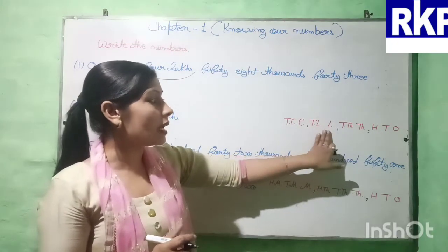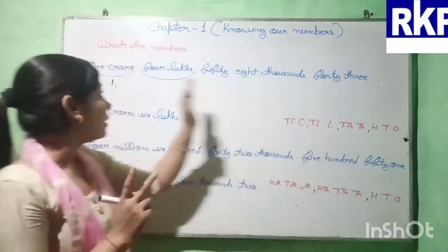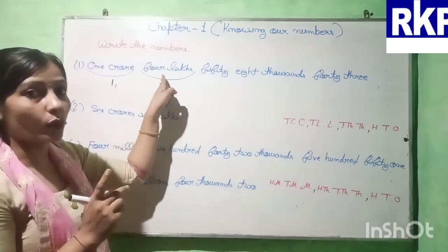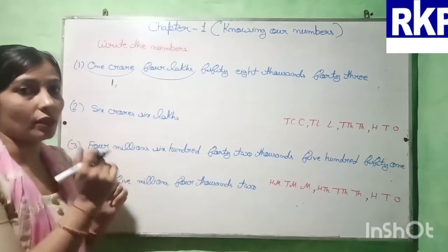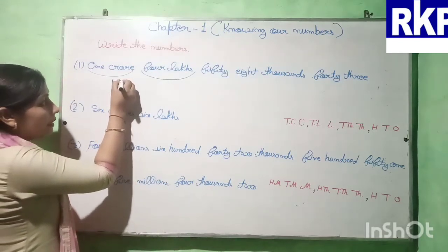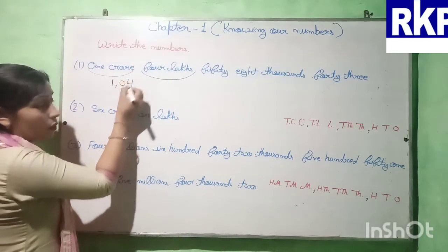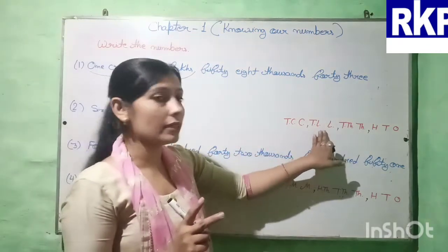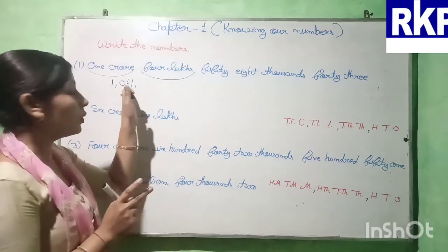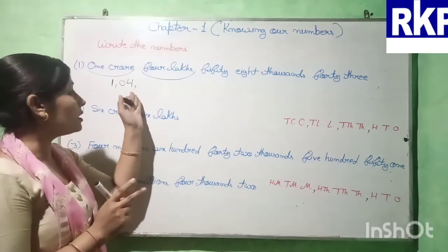And here we are having 2 digits, but here we are having only 4. 4 lakhs means we will write only 4 in the lakhs period. So here we will write 04, because there should be 2 digits in the lakhs period, and 04 means 4.